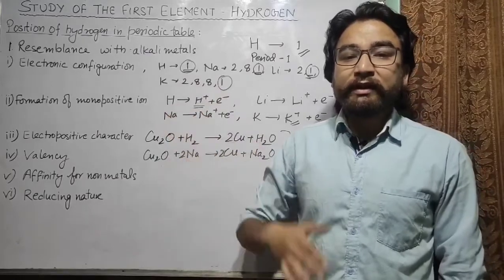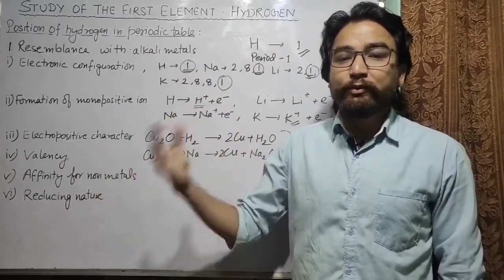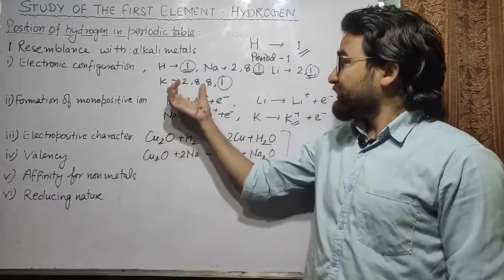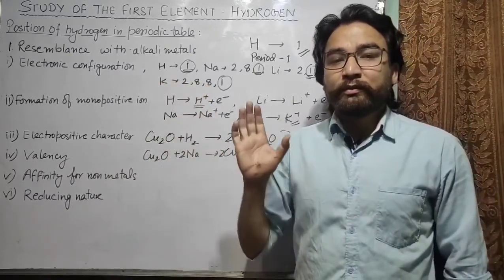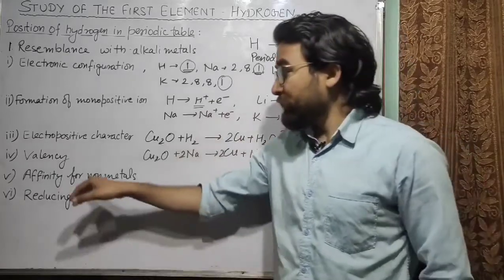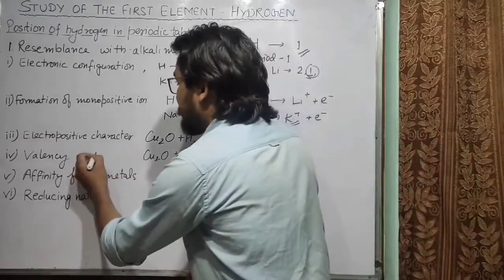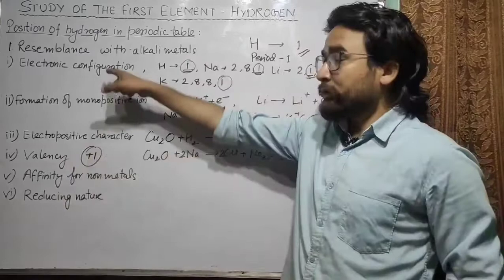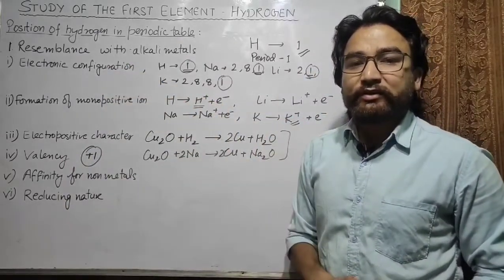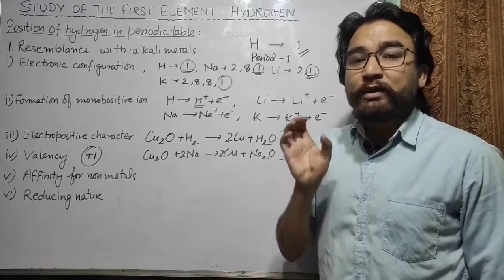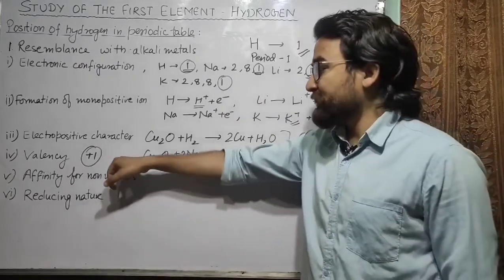So generally it can lose 1 electron to form a proton or H+ ion. Similarly, alkali metals also lose 1 electron to form their monopositive ions. Therefore their valency is generally +1. So like alkali metals, the valency of hydrogen is also +1. Hydrogen shows +1 valency, positive valency.